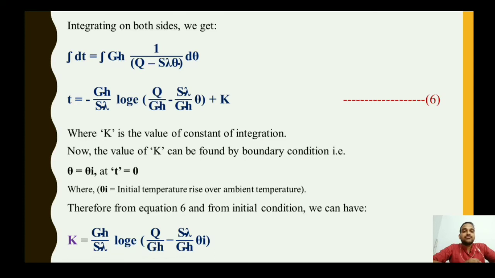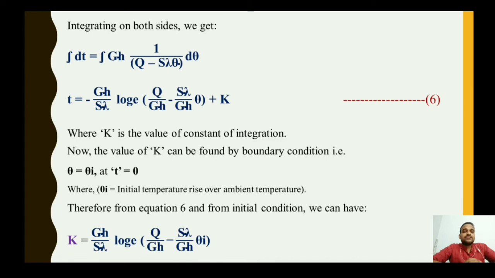So the initial condition is theta equals theta I at t equals 0, where theta is the initial temperature rise over ambient temperature. Ambient means environment temperature. Therefore, from equation 6 and the initial condition, theta equals theta I at t equals 0, we put theta equals theta I and t equals 0 in equation 6, and we can get the value of k.